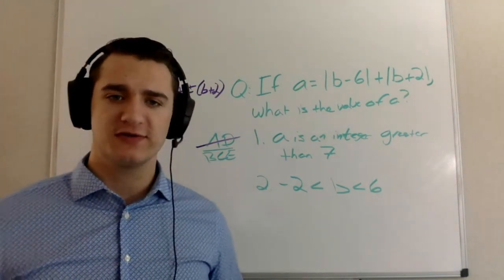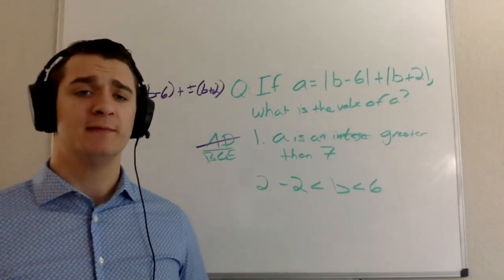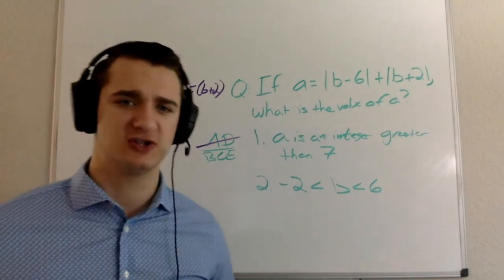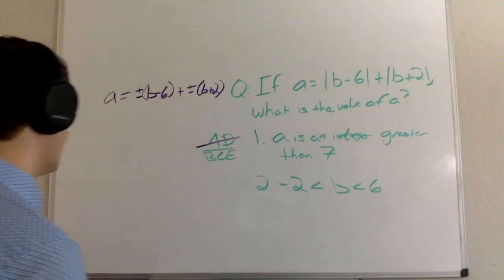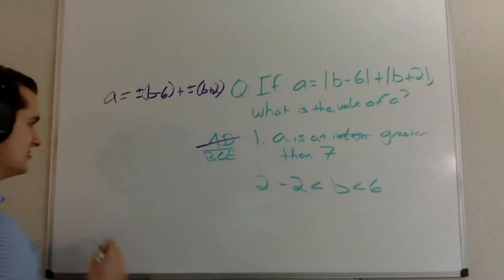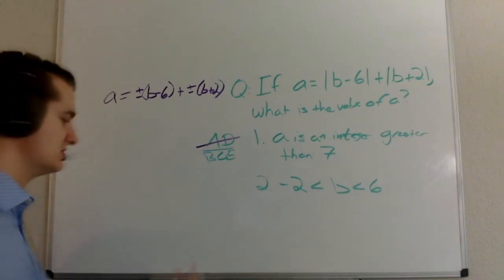And now this is where things get interesting for me, because I'm going to look back at the question and reinterpret the question logically here for a second. I'm going to think about it in terms of a number line, as we've thought about some of these absolute value questions in the past.